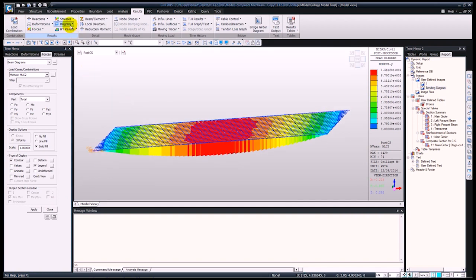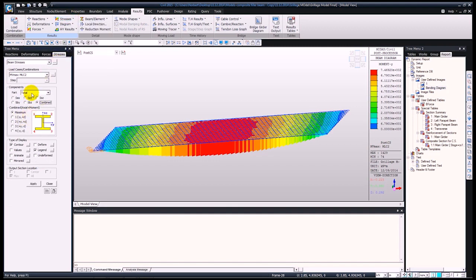Okay, we can also have a look at the stresses. So beam stresses, these stresses can be checked for both parts of the composite. So let's see at part 1 and at point 4.